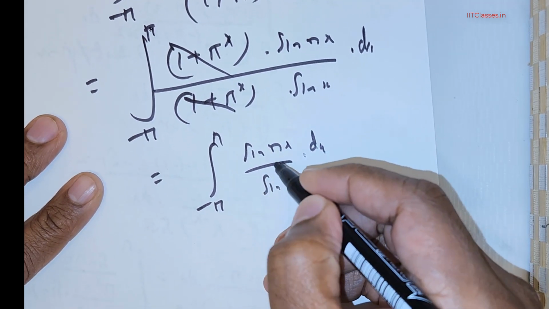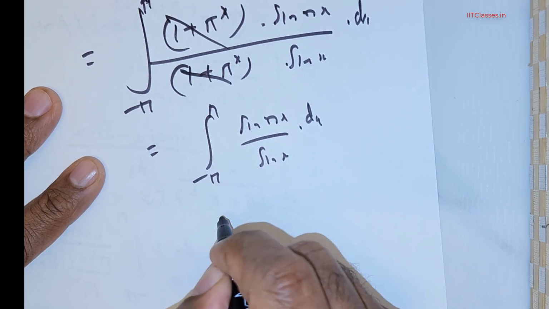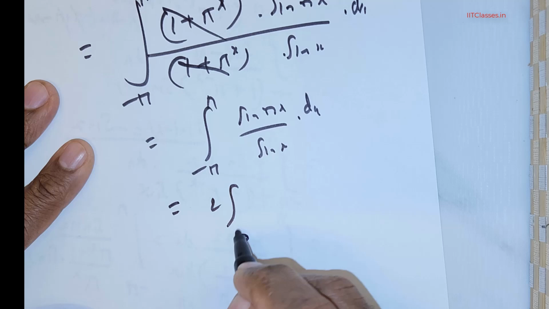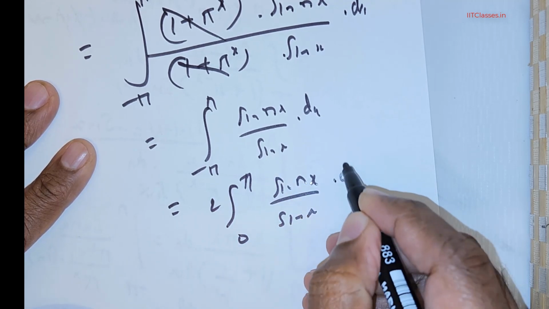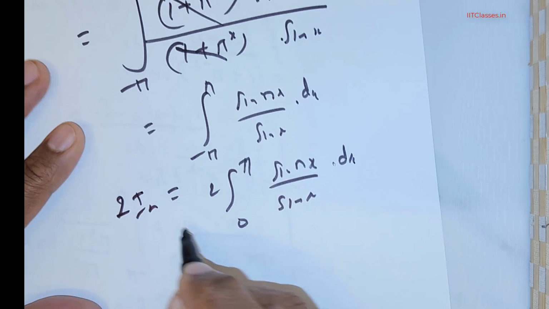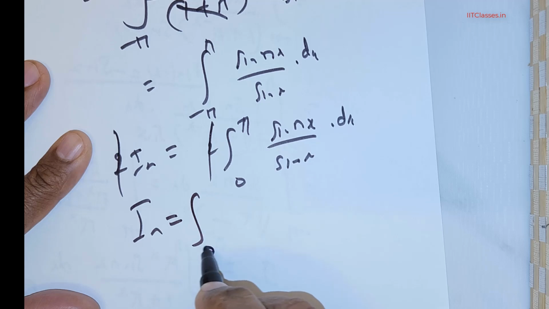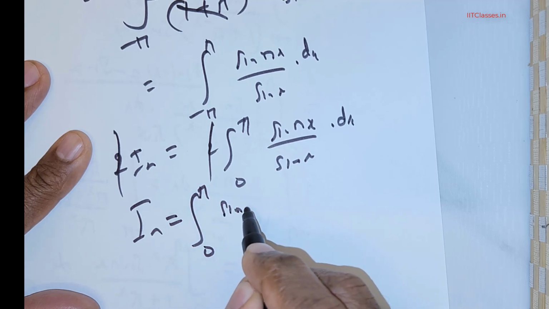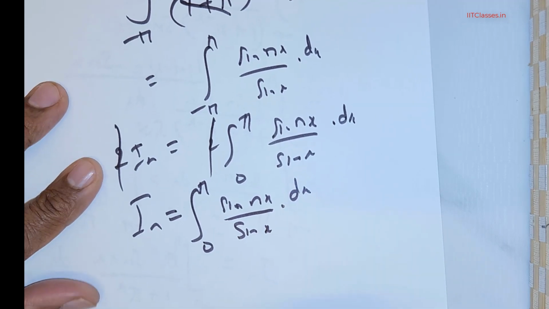Now because of the fact that you have sin(nx) divided by sine x, which is an even function, I can rewrite this as 2 times the integral from 0 to pi of sin(nx) over sine x dx. Of course you have 2 times I_n, so the 2 gets cancelled, giving me I_n is equal to the integral from 0 to pi of sin(nx) over sine x dx.